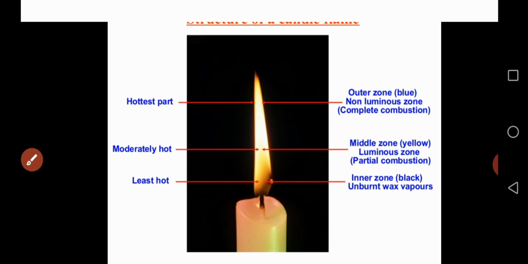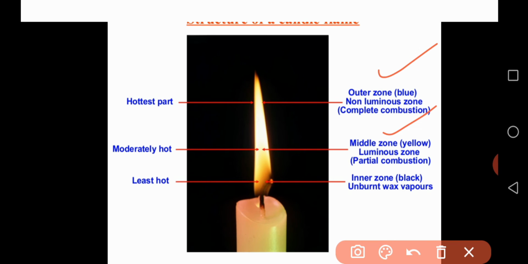So how many zones are there in a candle flame? Three: outer zone, middle zone, inner zone. In the outer zone, the color of the flame is blue, and it is the hottest part of this candle flame. Also, the outer zone is a non-luminous zone, and complete combustion takes place.